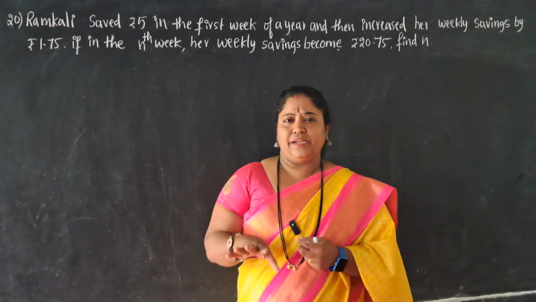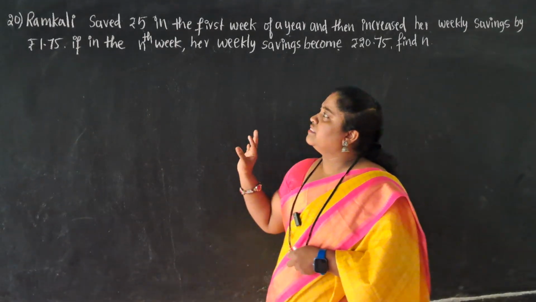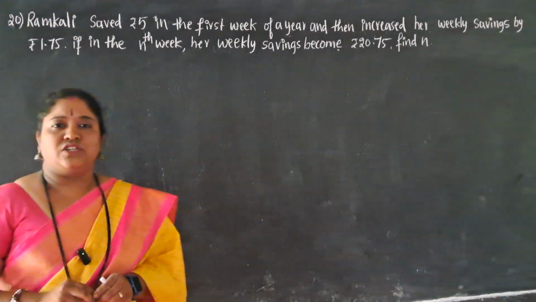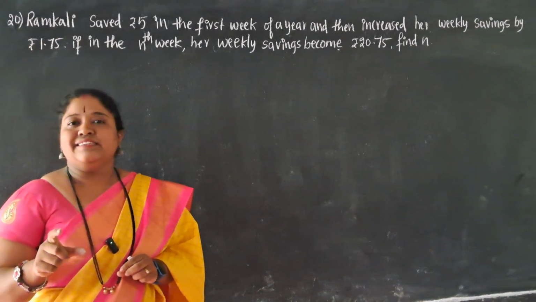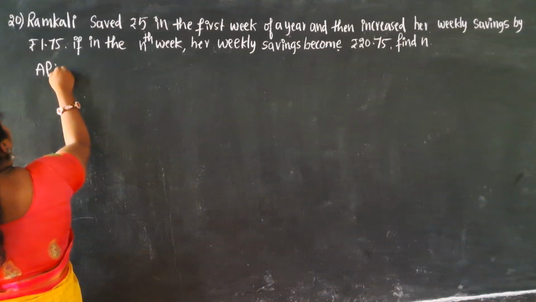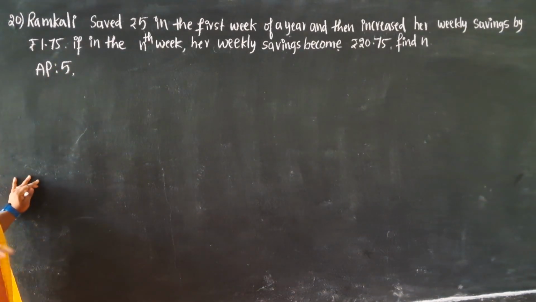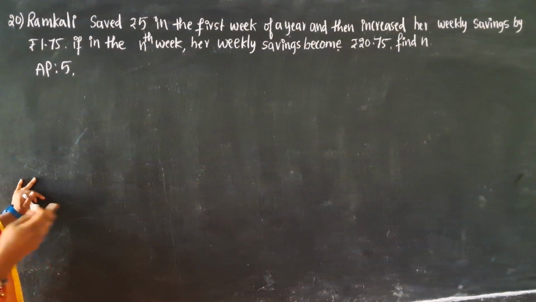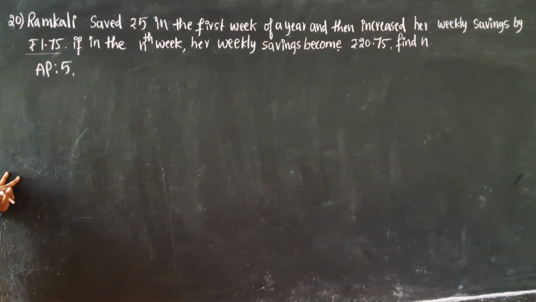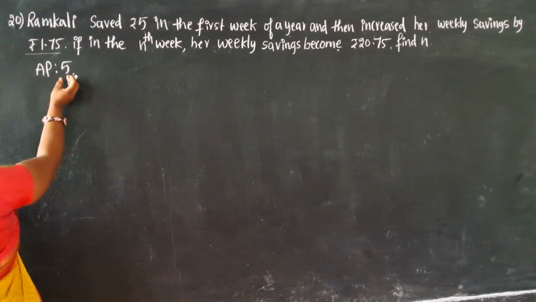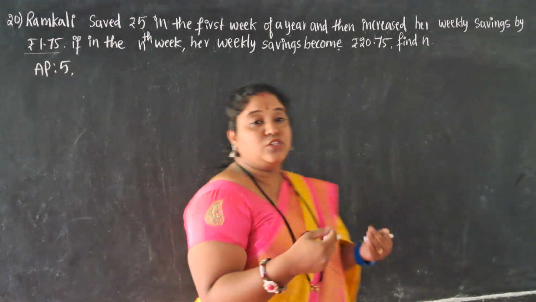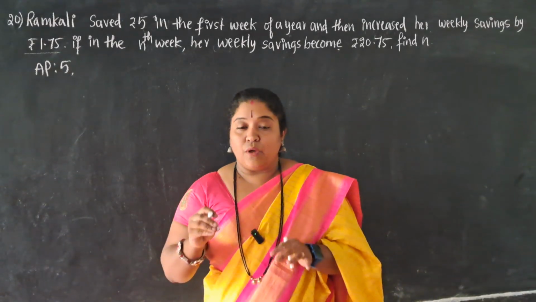Either we'll write first AP. Okay, see, Ram Kali saved rupees 5 in the first week, so our arithmetic progression starts from the first week savings. Understanding, what is the first week saving, dear? We will have the first week savings, that is rupees 5, and you just see her weekly savings, she is increasing by rupees 1.75. In the first week she might have saved rupees 5. In the next week her savings is going to increase by how much? 1.75 rupees.